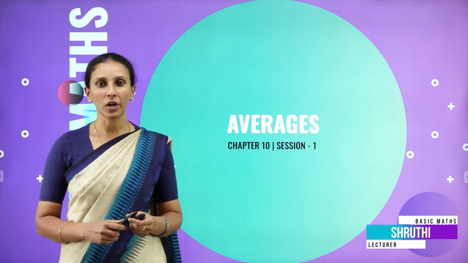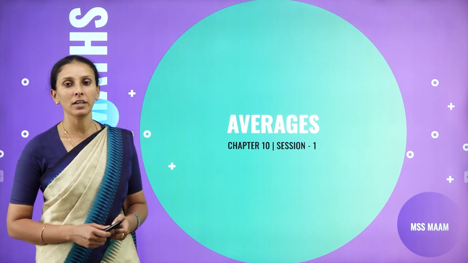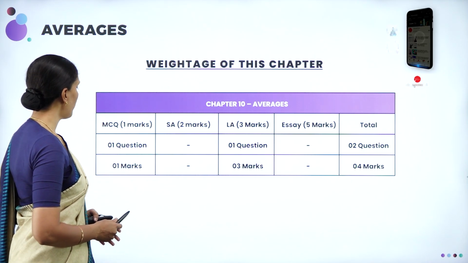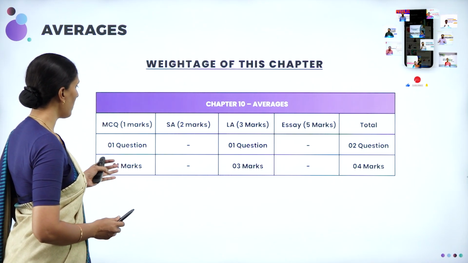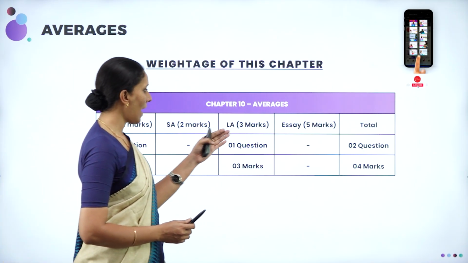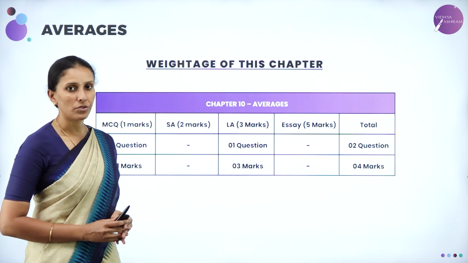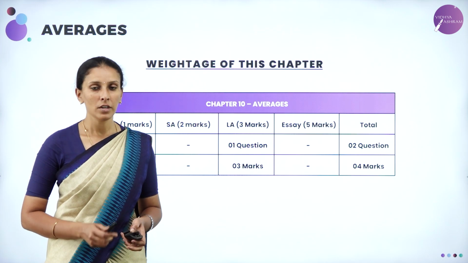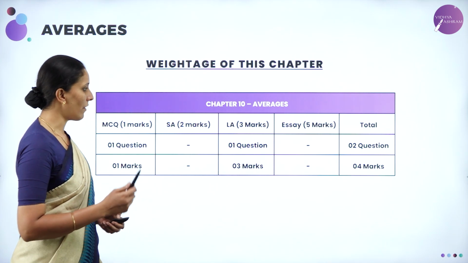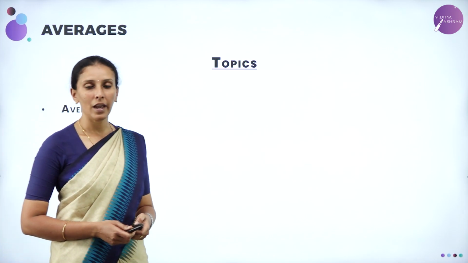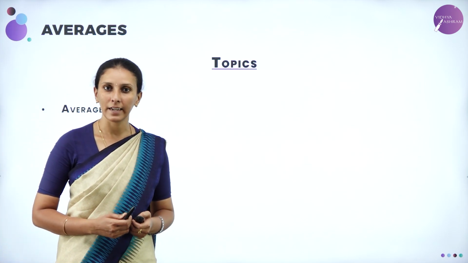Today in this session, we are going to study the new chapter, averages. So let us see the weightage of this chapter. From this chapter, you can expect one multiple choice question and one long answer for 3 marks, so overall 2 questions for 4 marks. It is a very simple concept. Let us see what we mean by averages. Today we'll learn averages and their types.